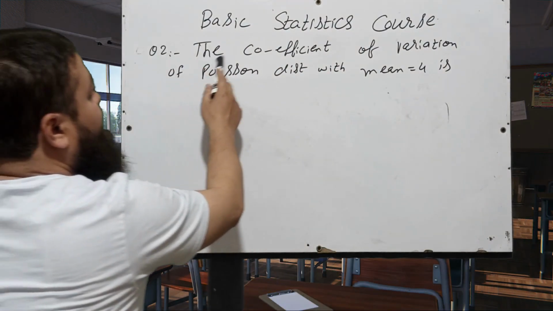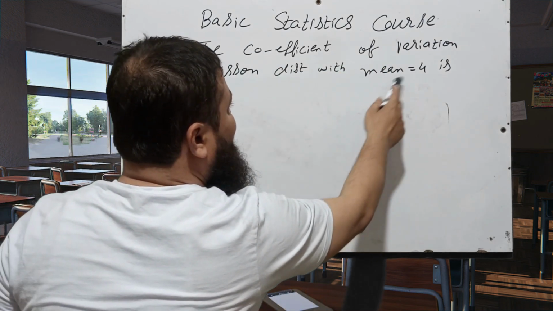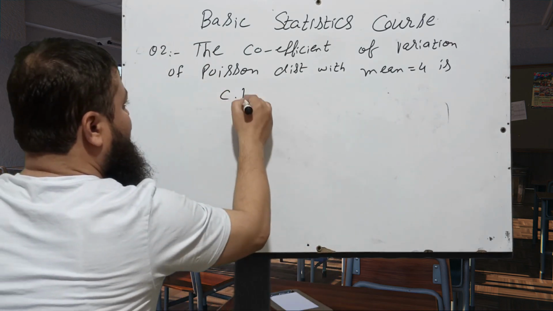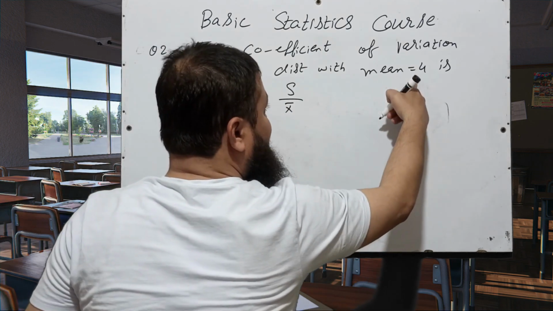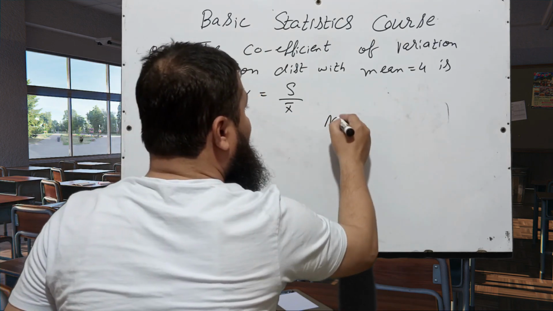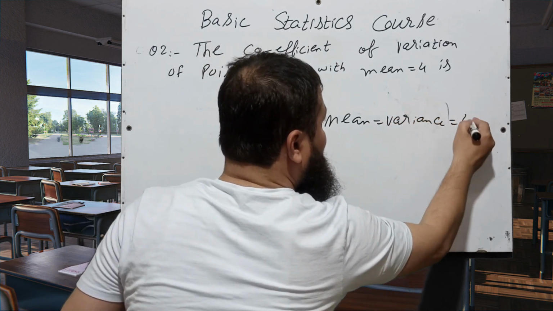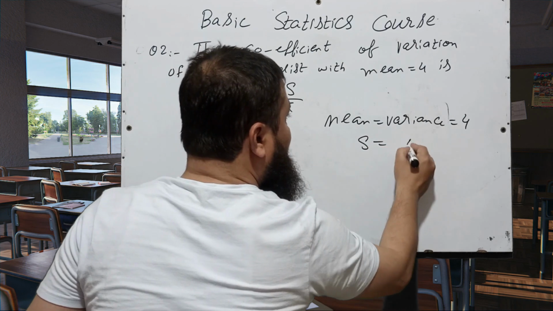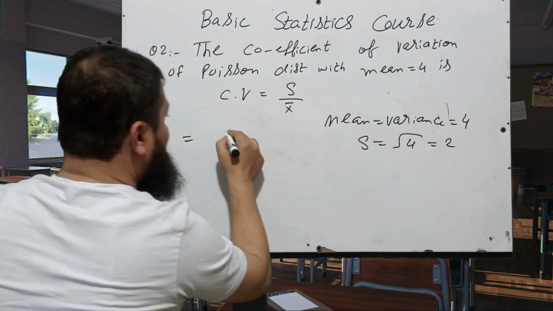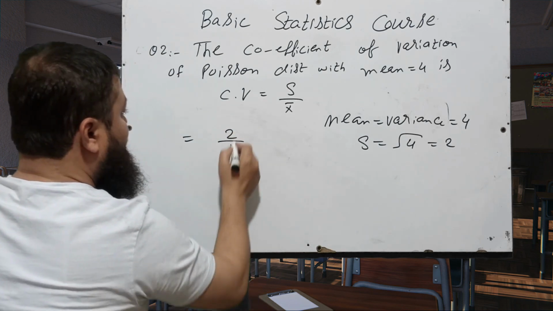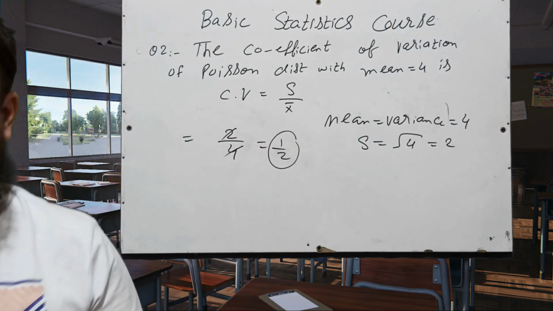Question number 2: the coefficient of variation of a Poisson distribution with mean equal to 4 is C.V. We are to find it; it is S over X bar, and the mean is given, that is 4. We know in the Poisson distribution mean is equal to variance, so variance is equal to 4. It means standard deviation will be under root 4, that will be 2. Now just substitute the values. S is 2, 2 by mean 4. It means 1 by 2 will be the correct option in the exam.